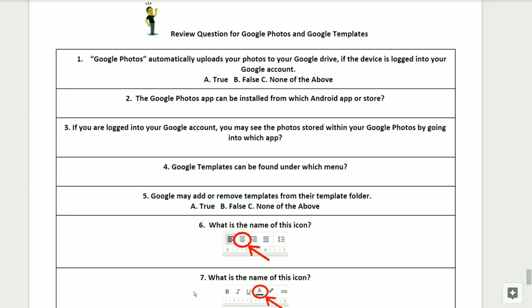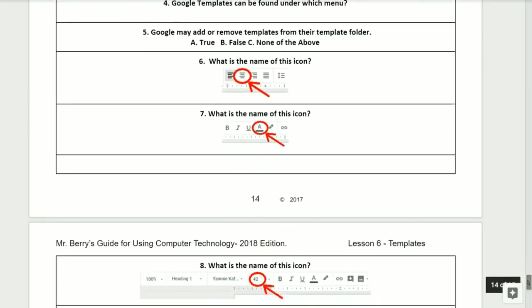Question number 4. Google Templates can be found under which menu? Question number 5. Google may add or remove templates from their template folder. Is this A, true, B, false, or C, none of the above?